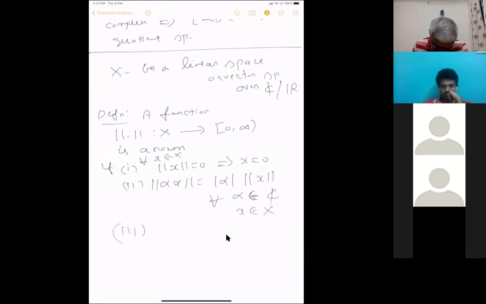Then the third one is what is called the triangle inequality, which you must already know for modulus. It's the same thing. Norm is norm.